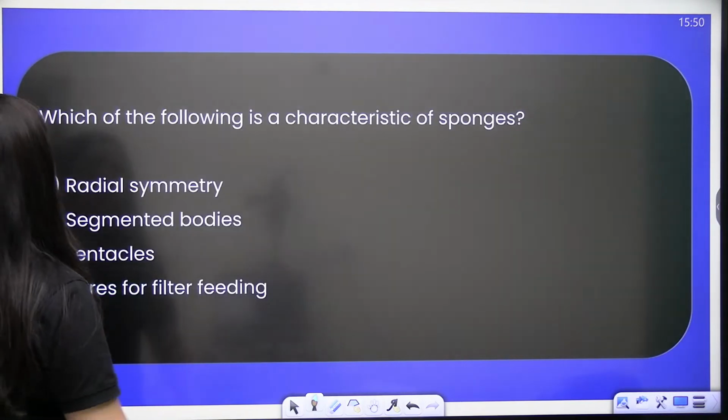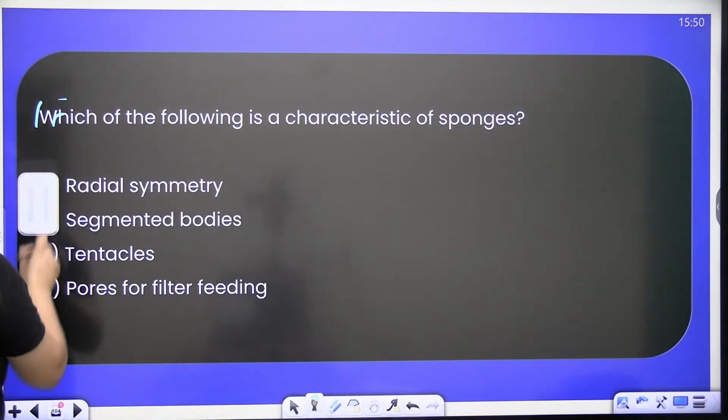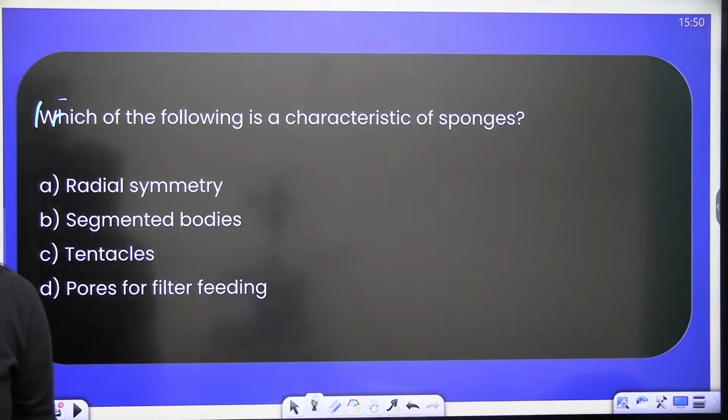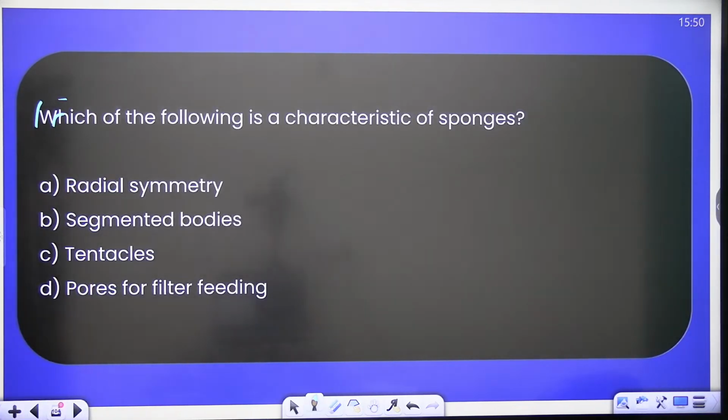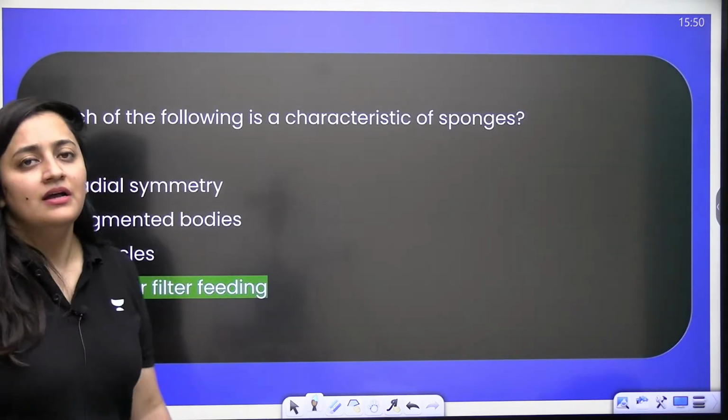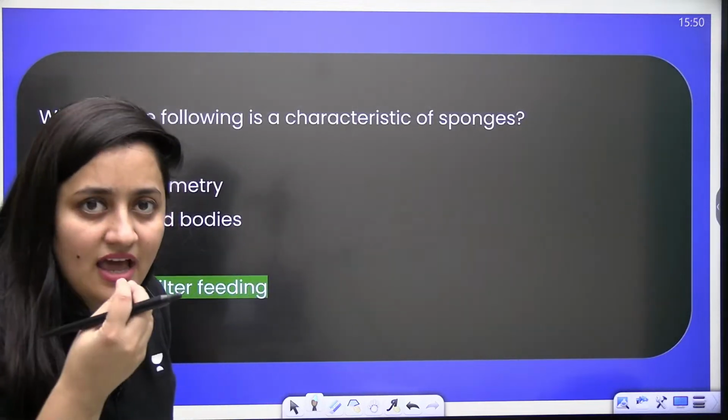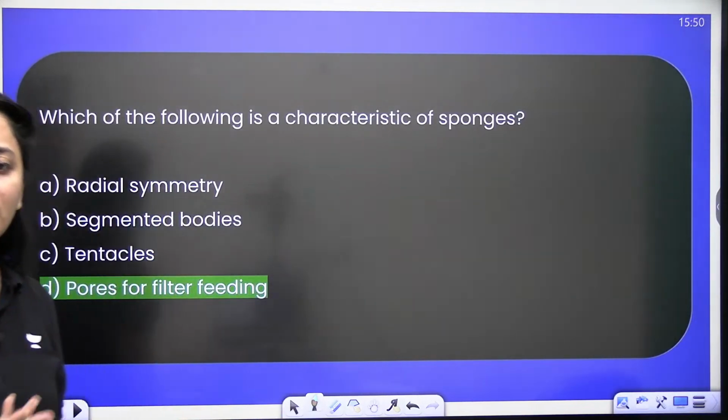Clear? So next, which of the following is a characteristic of sponges? Radial symmetry, segmented body, tentacles, pores for filter feeding. It's very easy. Pores for filter feeding, obviously. They are the poriferans. They have pores by which the water will enter.